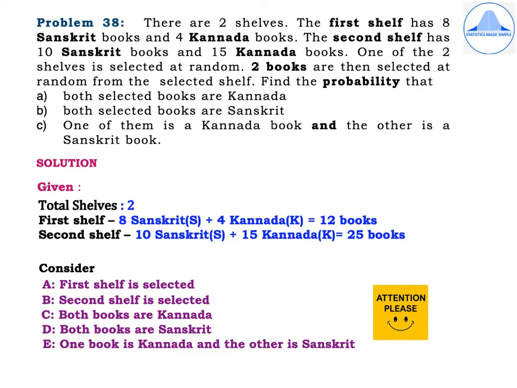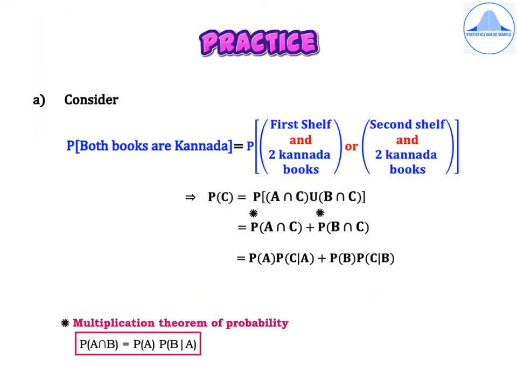So consider event A is first shelf is selected, event B is second shelf is selected, C is both books are Kannada, and event D is both books are Sanskrit. Event E is one book is Kannada and the other is Sanskrit. Understand the explanation and try working out the problems on your own. This will help you to remember all the steps in the next few problems which I'm going to solve.